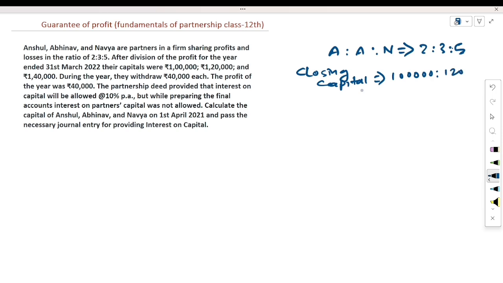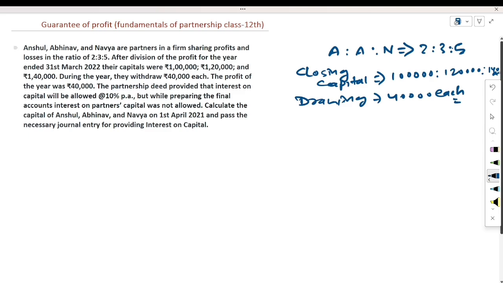Now, during the year, they withdrew 40,000 each. Drawing amount is given here, 40,000 by each.